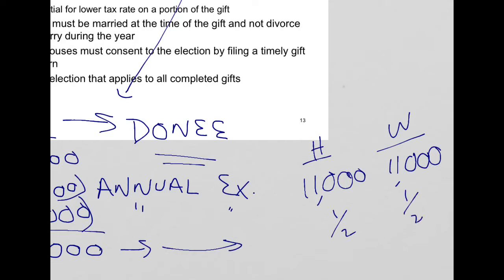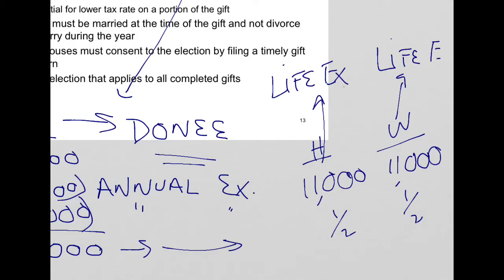And so, since these are above the annual exclusions, this amount goes towards the husband's lifetime exclusion, and this amount goes against the wife's lifetime exclusion. Even though it's coming from the husband's assets, the wife can agree to split so that the calculation goes against each one of their annual exclusions and each one of their lifetime exclusions, half and half.